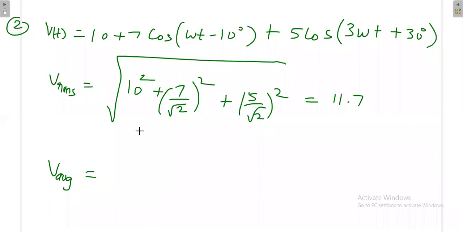10, sir. Average value is 10. Okay, so these AC terms will become 0, and this is 10. Okay, I will go to the third case.